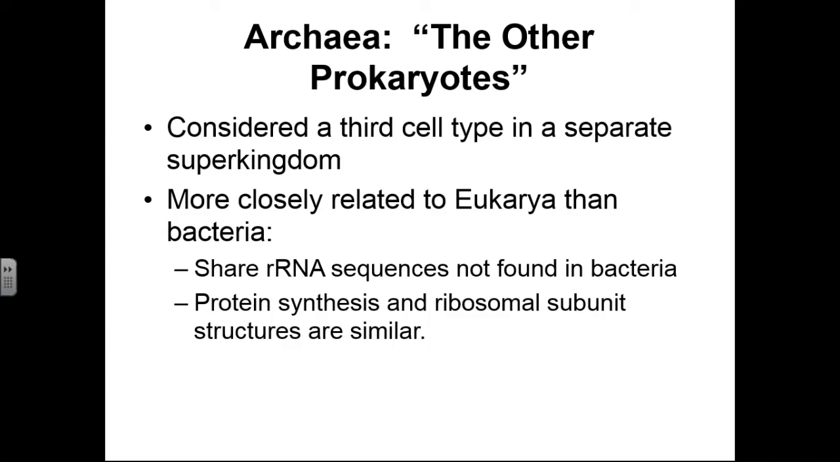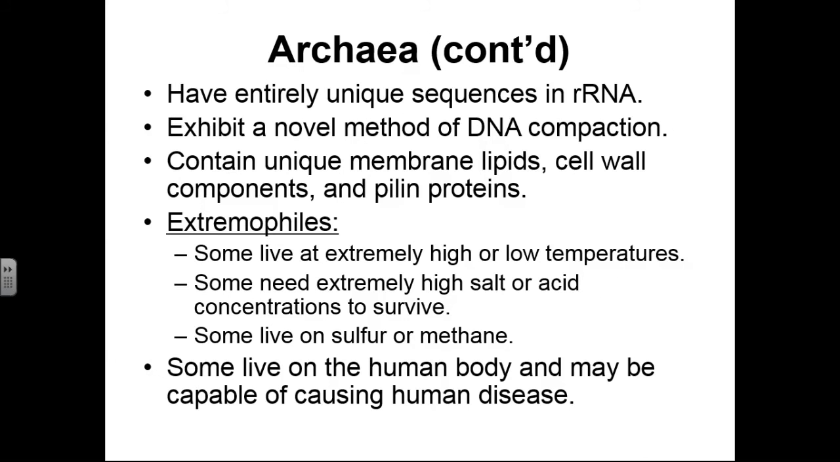They have ribosomal RNA sequences that are not found in bacterial cells, but are found in eukaryotic cells. And protein synthesis and ribosomal subunit structures are more similar to a eukaryotic cell than they are to a bacterial cell. Archaea have very unique sequences of ribosomal RNA compared to both eukaryotic and bacterial cells. They also have a very novel method of DNA compaction.